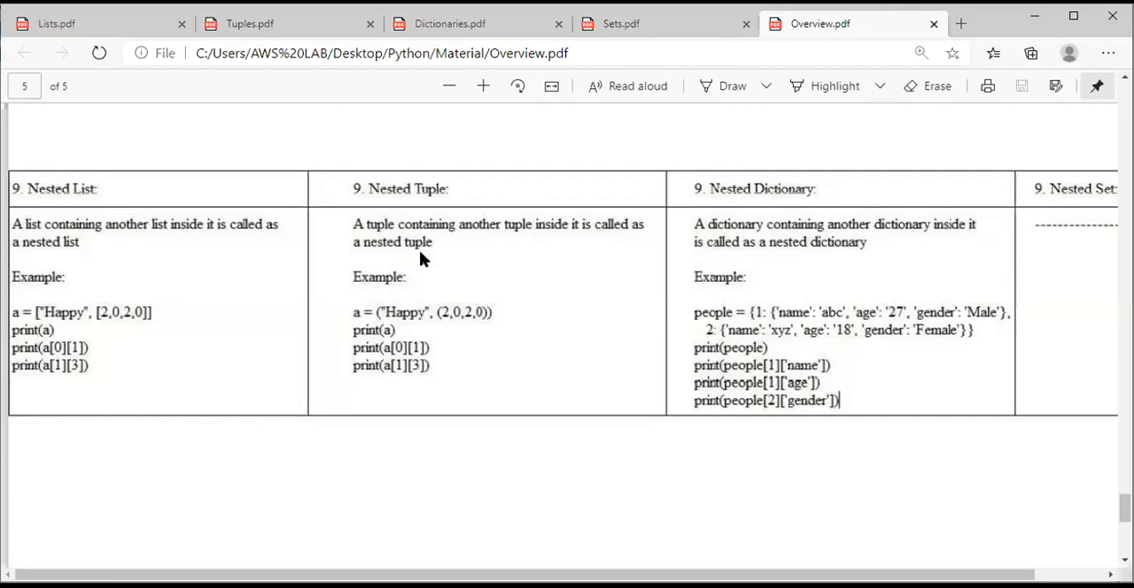Okay, in the same way nested tuple and nested dictionary. This is the overview and clear cut explanation of list, tuple, dictionary and set. This PDF has been attached to your Edmodo file also. Please check, and if there are any doubts you can contact me. Clear everyone? Thank you all of you.